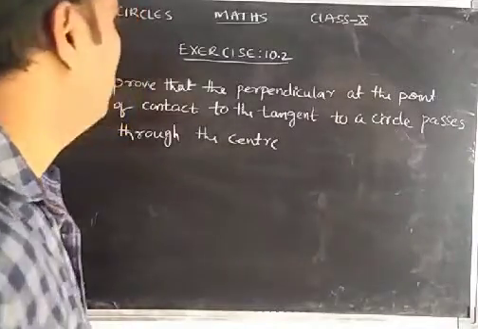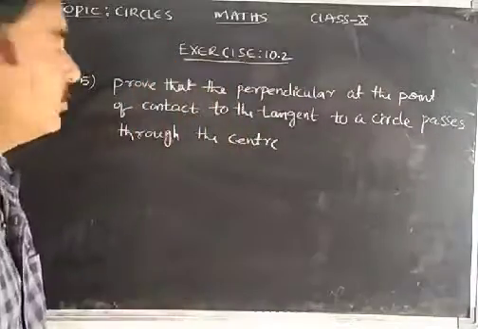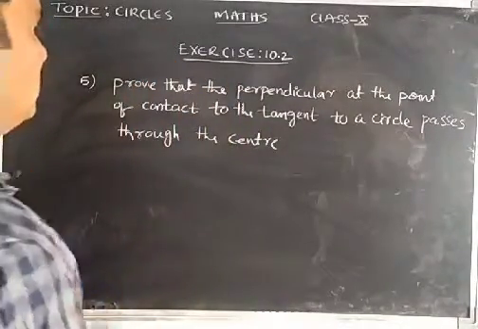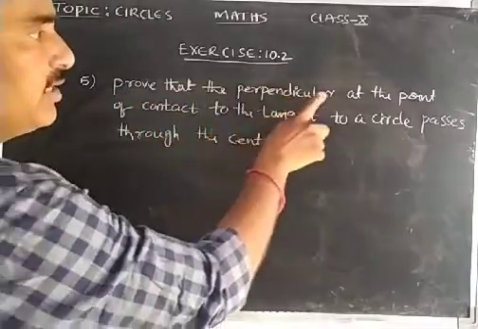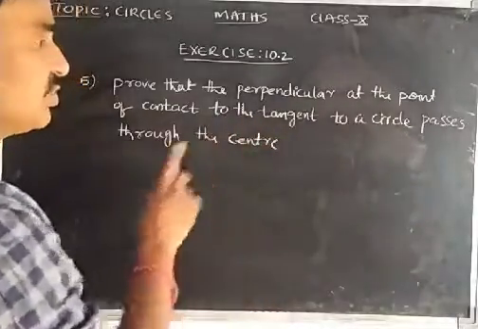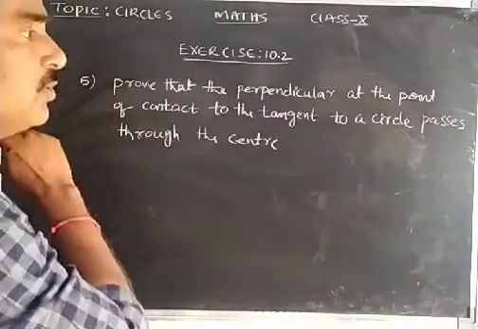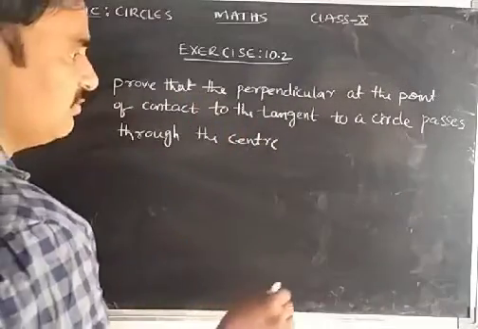Good morning students. Today we are going to solve the Circles chapter, exercise 10.2, fifth problem. See what is given. Prove that the perpendicular at the point of contact to the tangent to a circle passes through the center. What are we going to prove? A perpendicular at the point of contact always passes through the center of the circle.